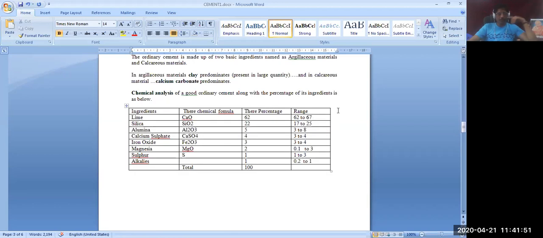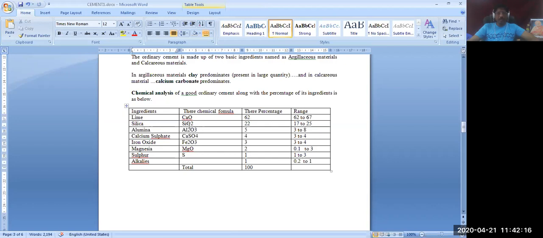What is there for you is the ingredients you need to use in cement manufacturing. Lime is the major ingredient, represented as CaO, calcium oxide, about 62%.